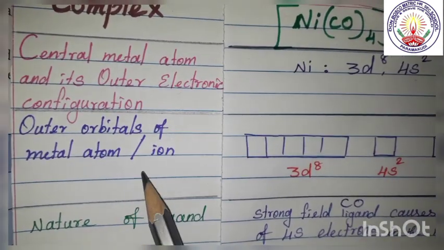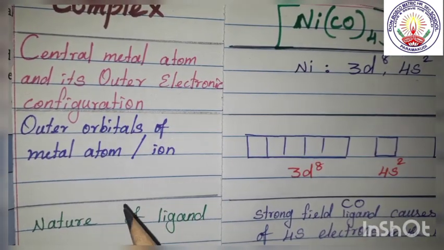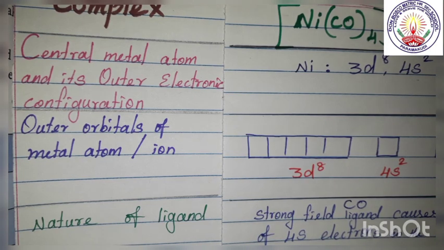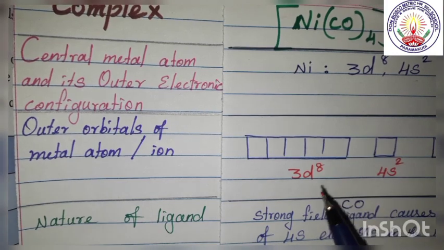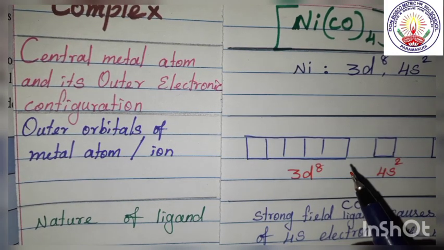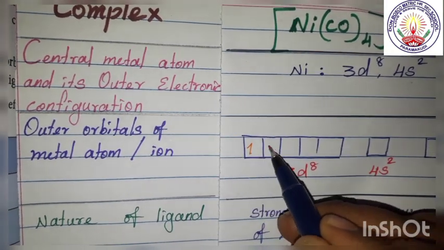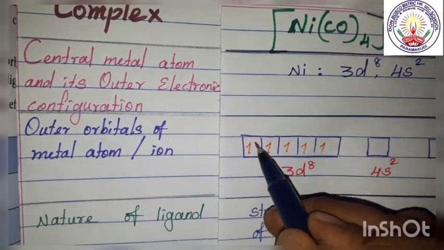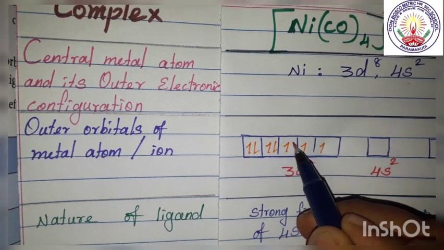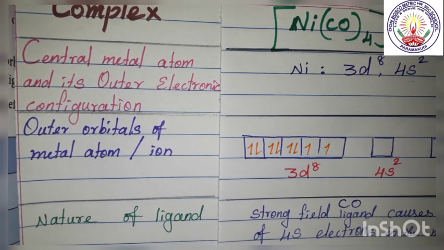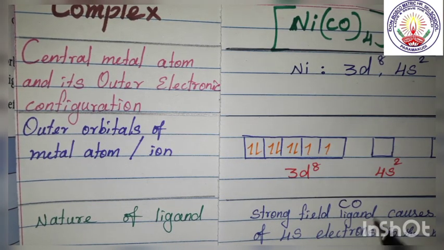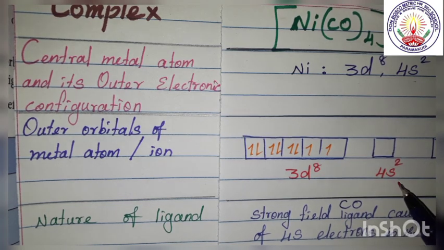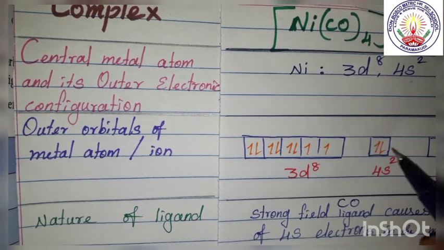The second one, outer orbitals of the metal atom. Now we are going to see here 3d8, 1, 2, 3, 4, 5, 6, 7, 8, and 4s2, 1, 2.